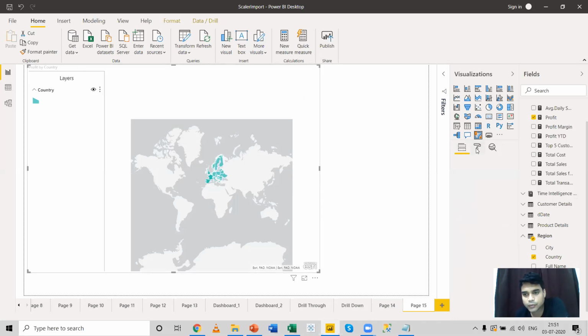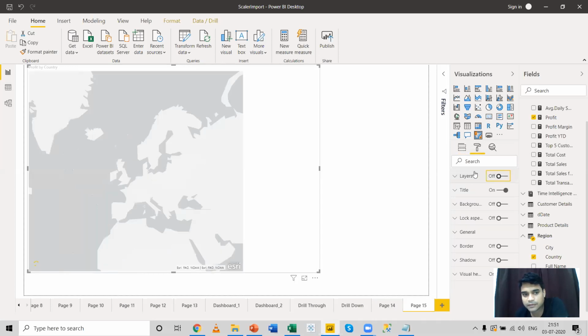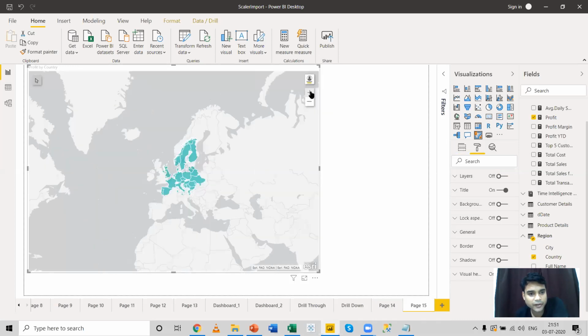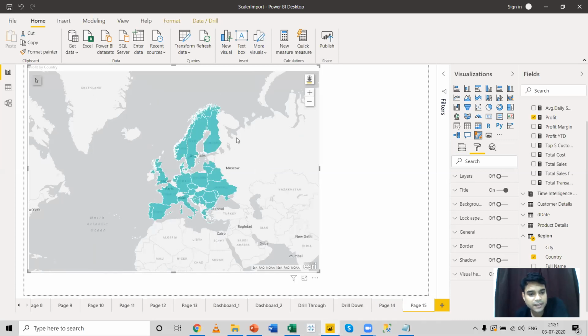And I can turn off the layer over here, and you can see this map is getting updated slowly. We can zoom in over here, and we can see the profit has been marked with certain boundaries over here.